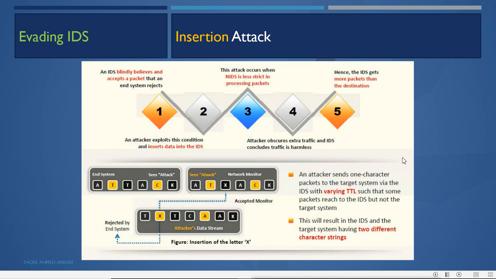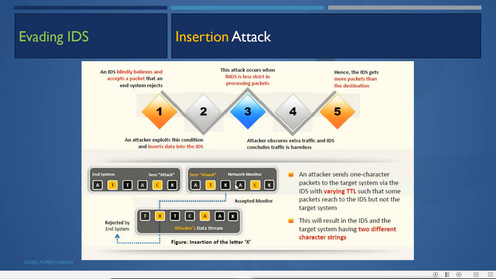If you see here in this image, the attacker's data stream is like this, TXTCAAK. Now here the letter X is inserted.